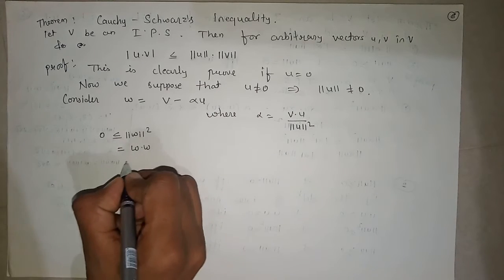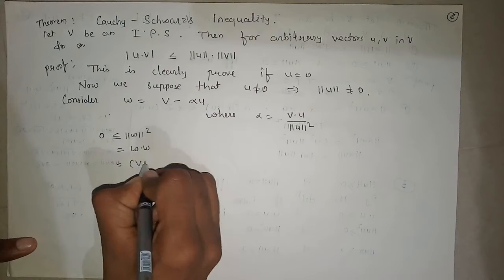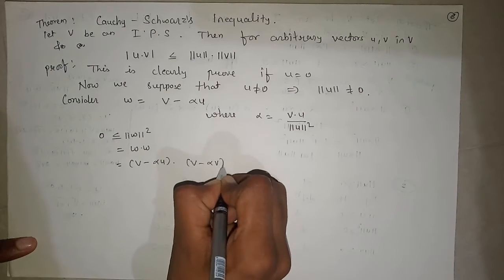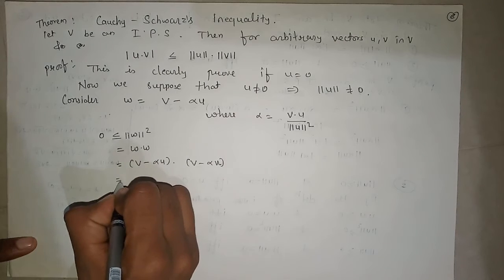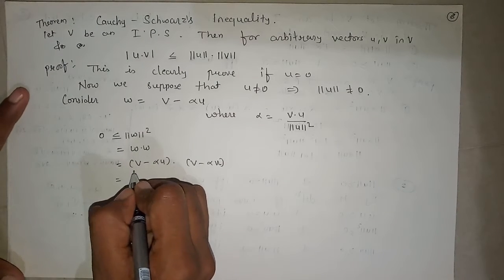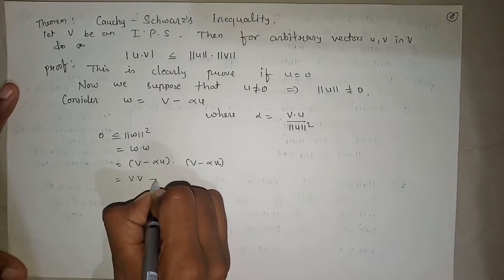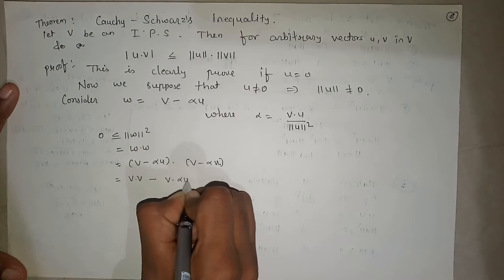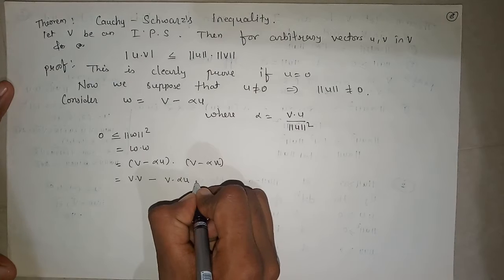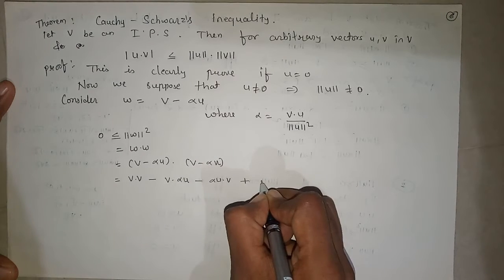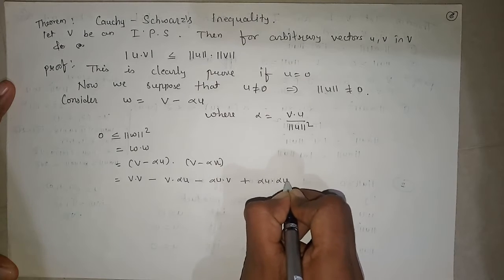Now w is v minus alpha u, dot v minus alpha u. This is usual multiplication, so this becomes v dot v minus v dot alpha u, minus alpha u dot v, minus minus becomes plus alpha u dot alpha u.